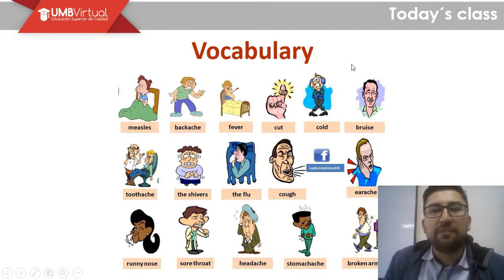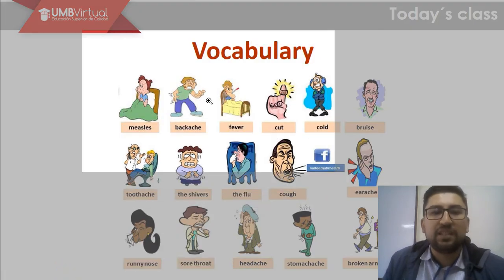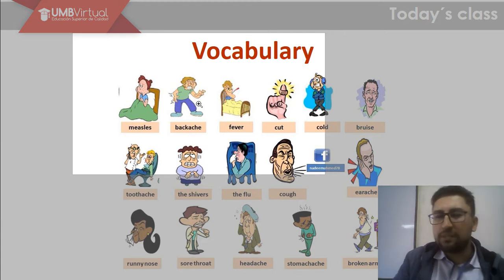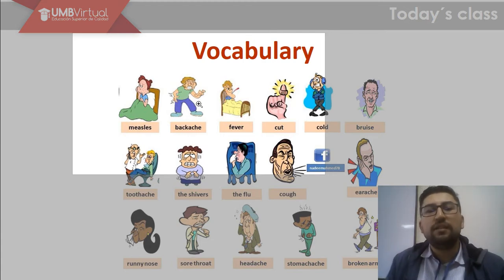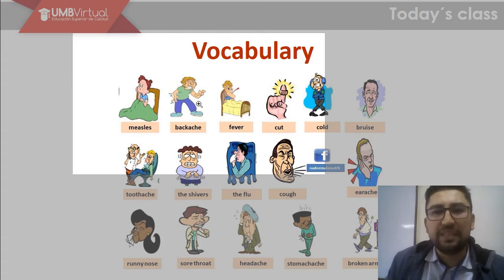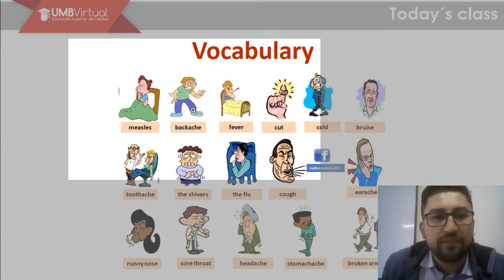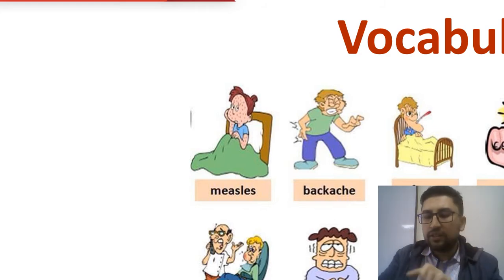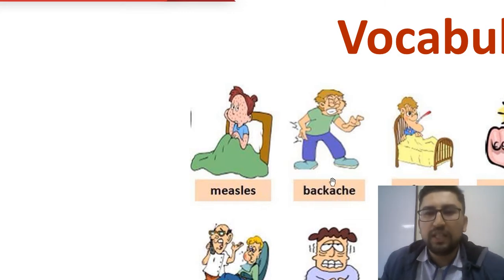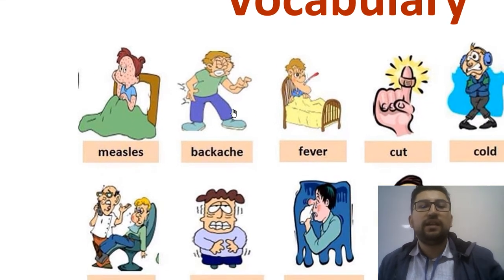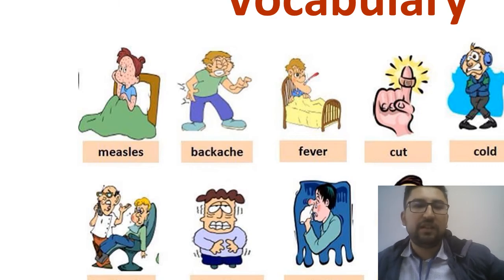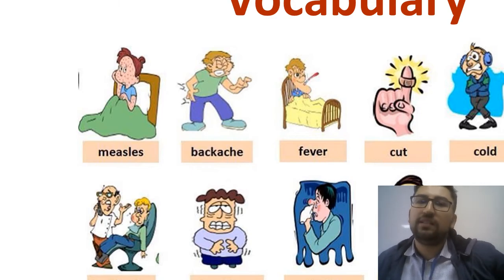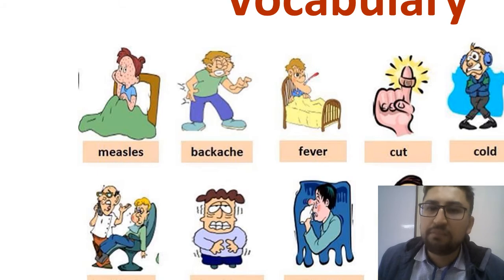We have, for example, this vocabulary here. You have some sicknesses and some diseases. We are gonna change a little bit the topic, and we're gonna see vocabulary related to symptoms, sicknesses, illnesses. So we have measles, sorry, and it's all the spots that we have when we have some kind of chicken pox. Backache is when we have a very bad ache in the back, like our back hurts. It's a lot of pain in the back.